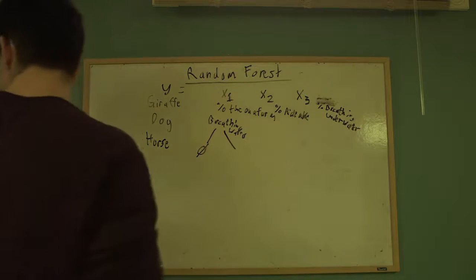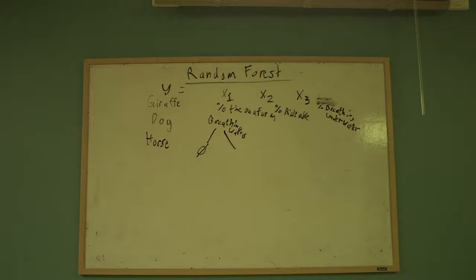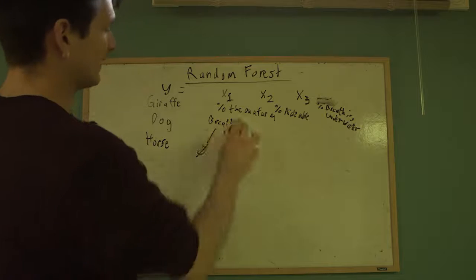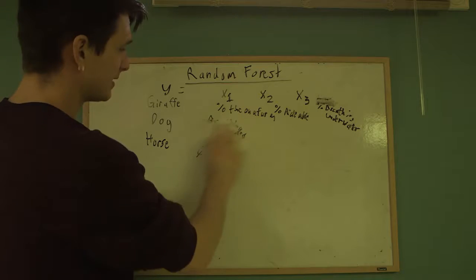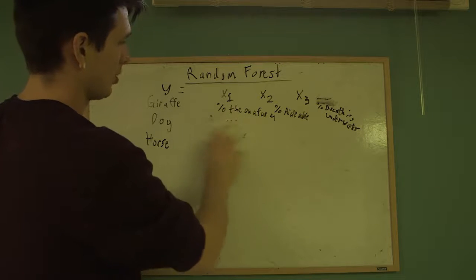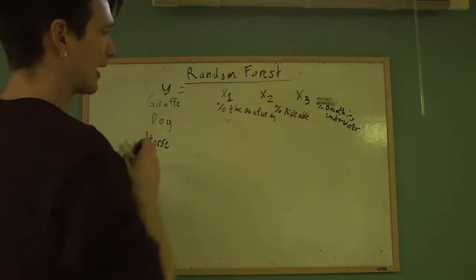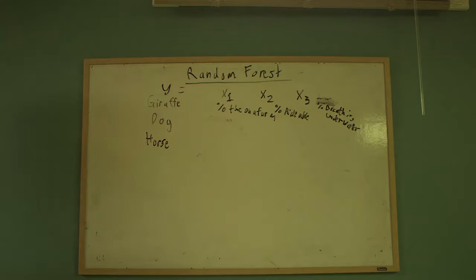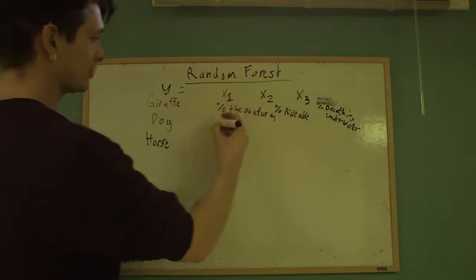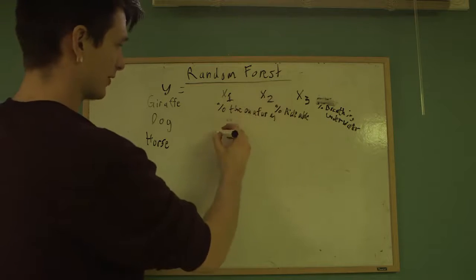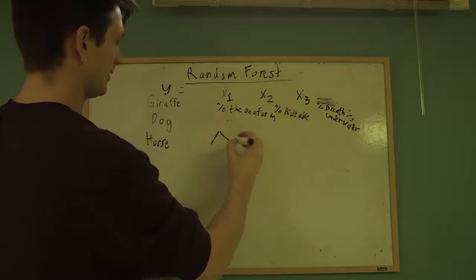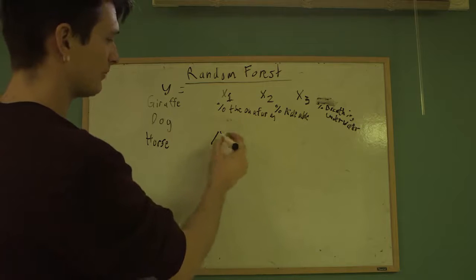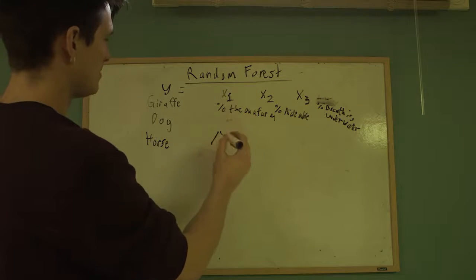Now the cool thing is, because we're using a tree in this case, we're going to eliminate that. We're not going to use x3 because it doesn't do that much. We're going to check all these other x's and see if they perform any better, like we already did: percentage rideable, percentage on a farm. If we select whether or not it's rideable, then giraffe, horse, dog, it turns out that we can actually split pretty well.